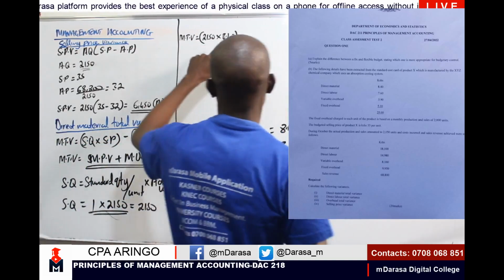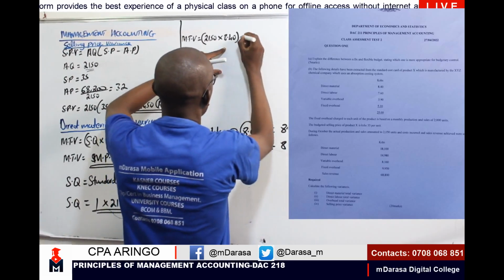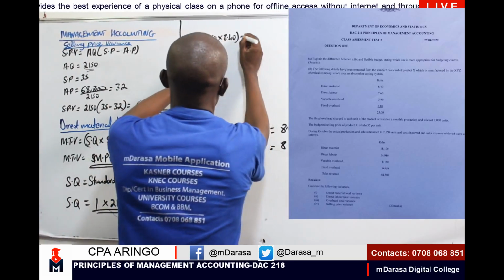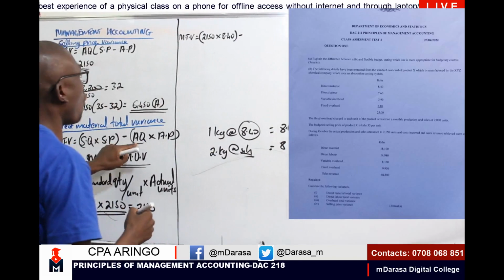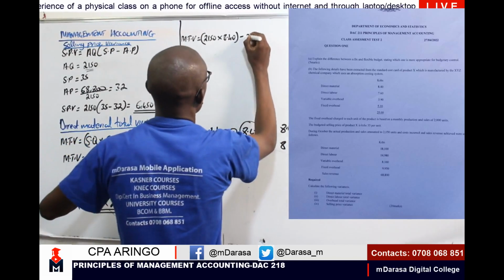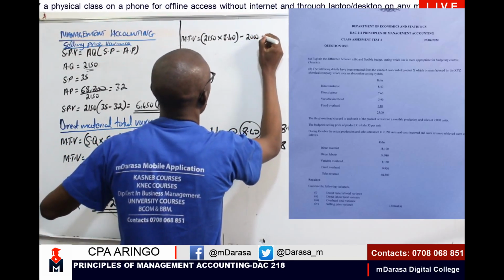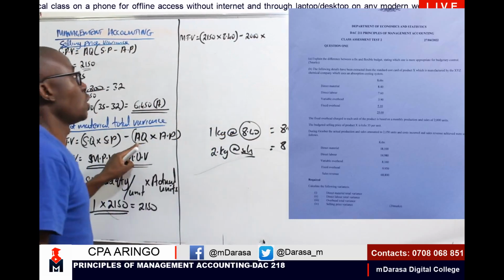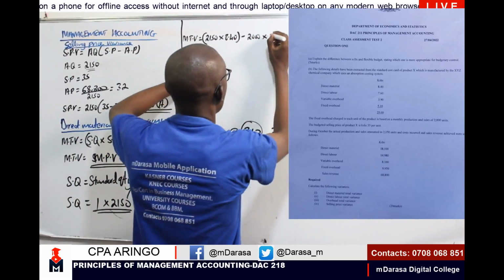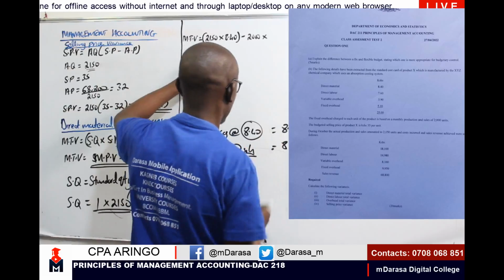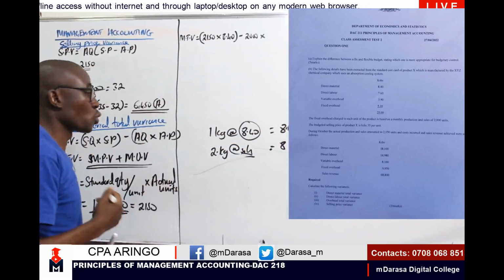So we take 2150 times 8.40, less our actual quantity, multiplied by the actual price.